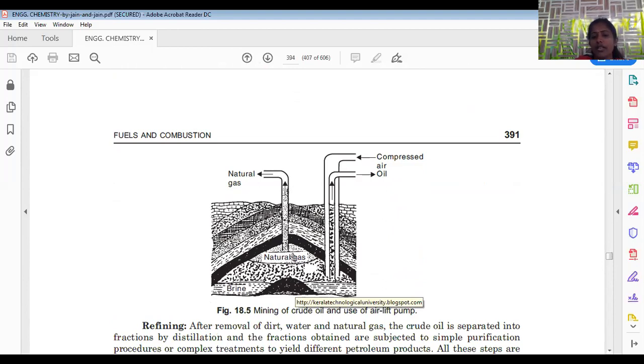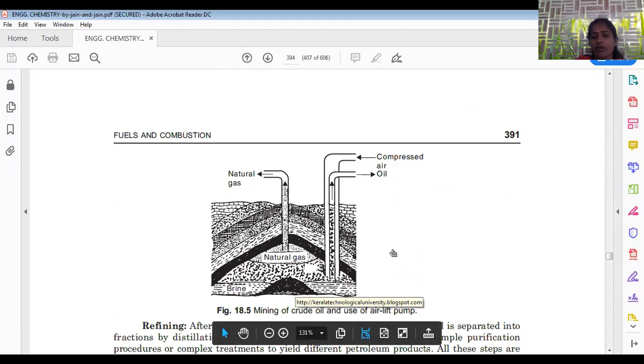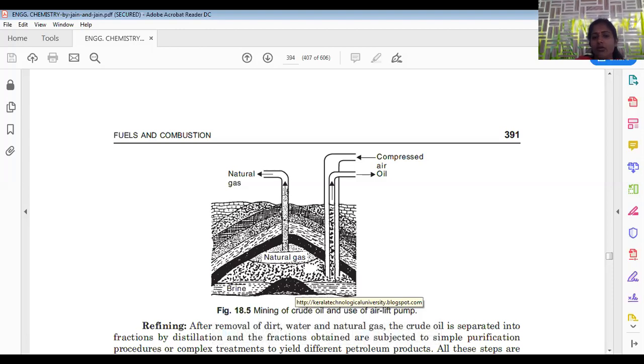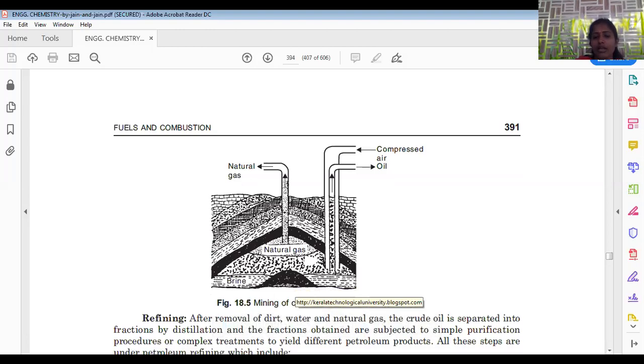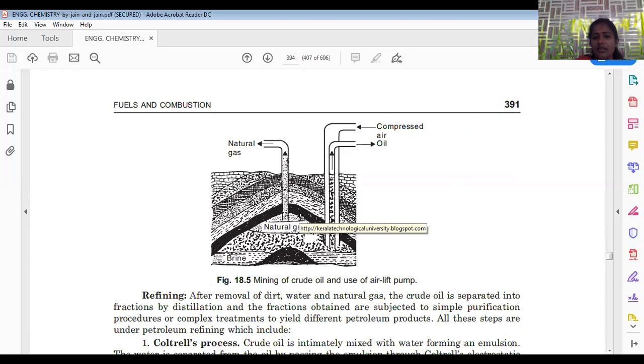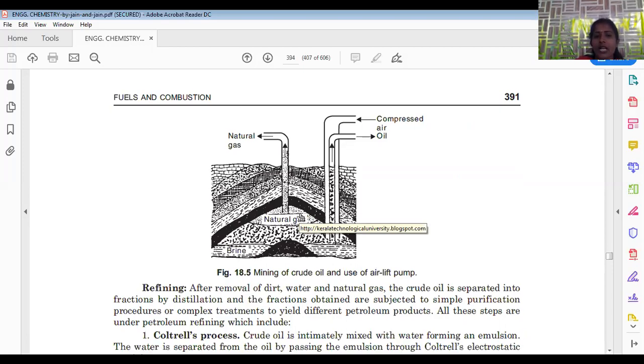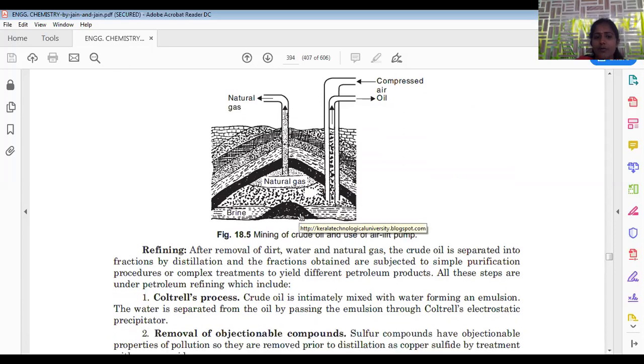The topmost layer has the lower hydrocarbons, that is natural gas, the middle layer is liquid, and the bottom layer has solid coal tar. By artificial motors and such machinery, we can uplift these underground oil resources present near the marine regions, and fuel extraction is possible.